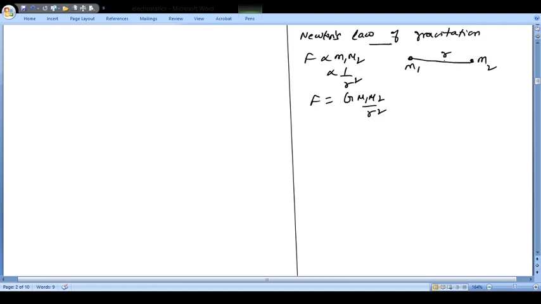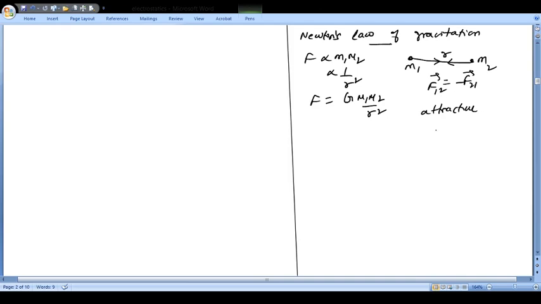So m1 will be attracted by m2 and m2 will be attracted by m1. The force on 1 because of 2 is the same as the force on 2 because of 1, but in the opposite direction. And here you will find that the forces are always attractive. You will never say that mass m1 will be repelled by mass m2; mass m1 will always be attracted by the other mass.